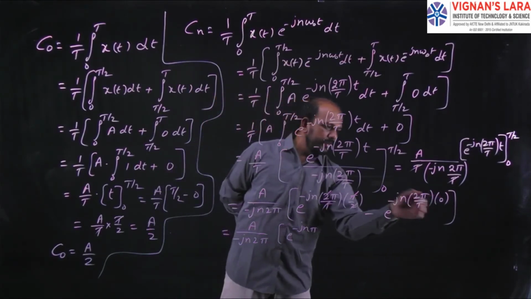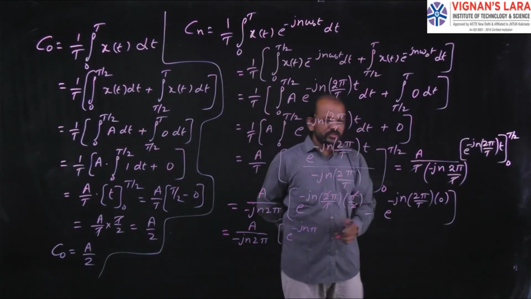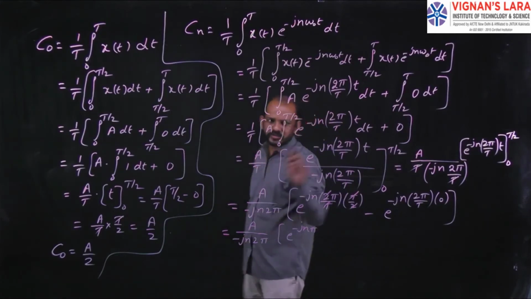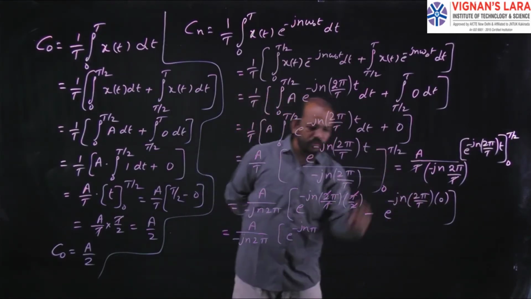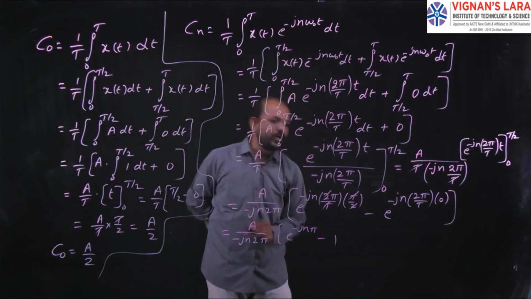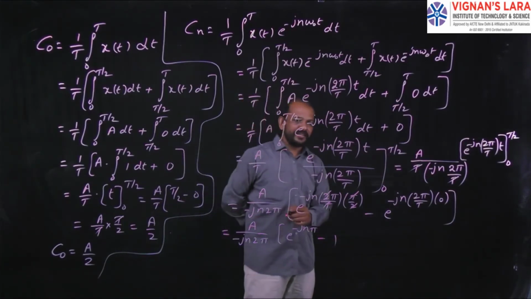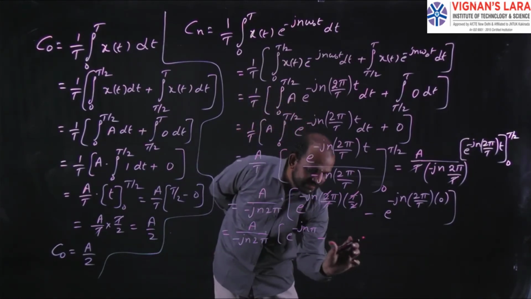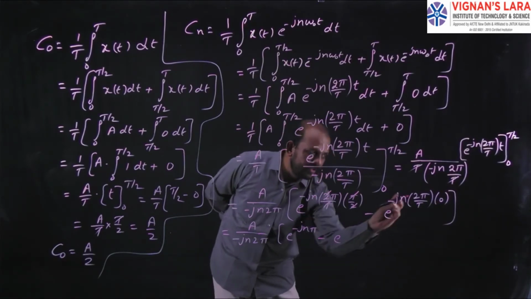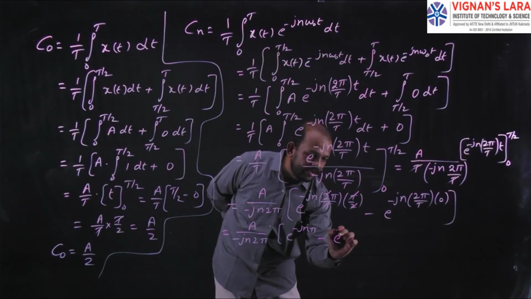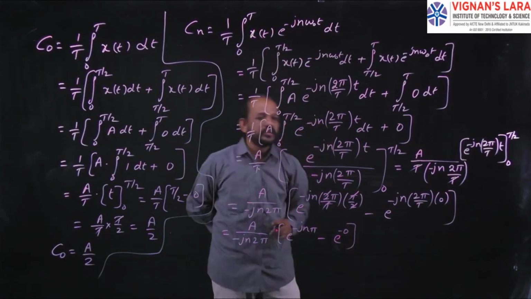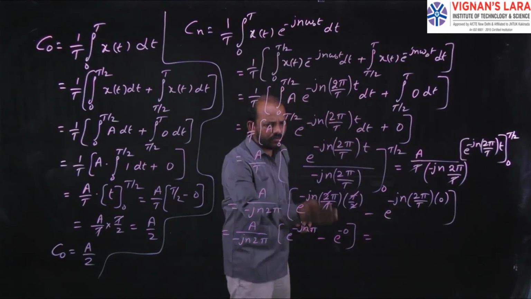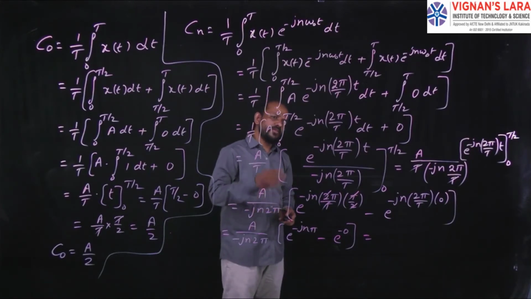So 0 into anything is 0. So the value is e power minus 0, that is 1 by e power 0. So e power 0 value is 1. So 1 by 1, the answer of this one is 1. So minus 1. Okay. Directly you can write minus 1. Or if you want to write it in 2 steps, you can write e power 0 into anything is 0, e power minus 0. So that will be equal to 1 by e power 0, that is 1 by 1, that is 1.